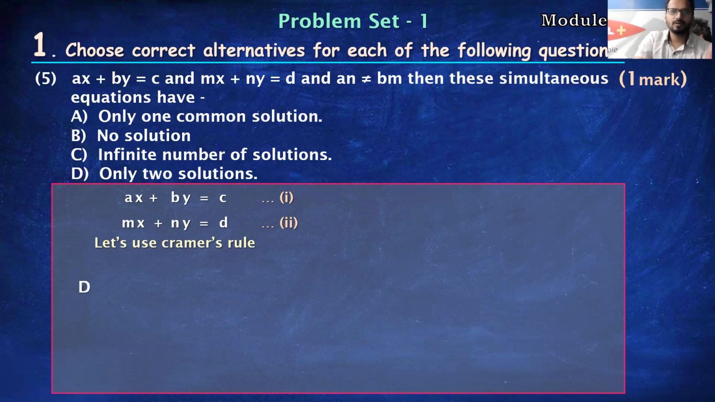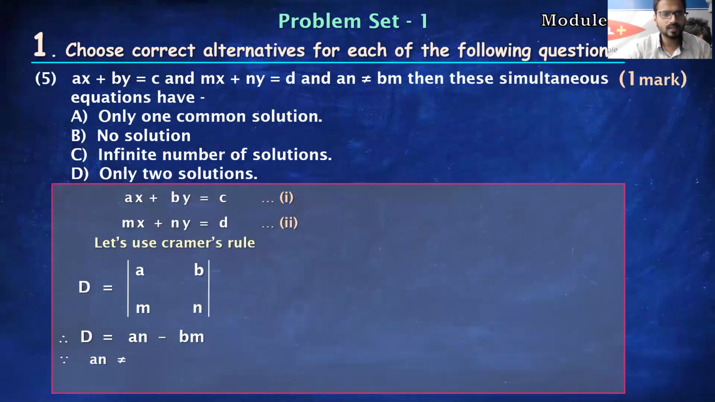Okay. Now, if this is the equation, let's do the determinant part. We'll write first the coefficient of x on the left hand side and the coefficient of y on the right hand side. Let's multiply this: a into n, which is an, minus b into m, which is bm. Now students, an is not equal to bm is given to us.